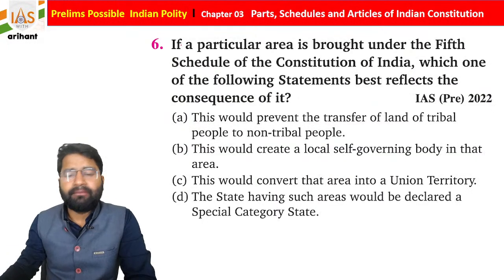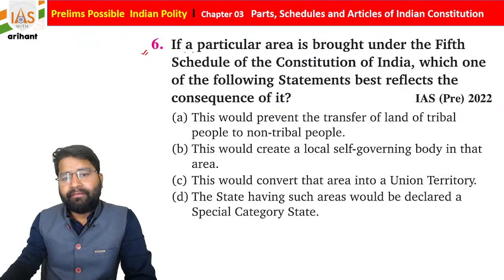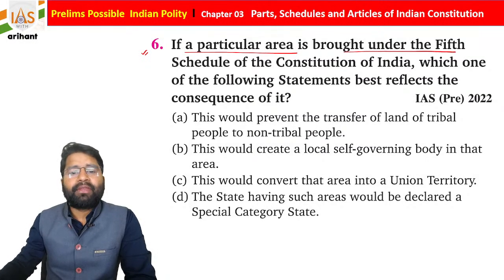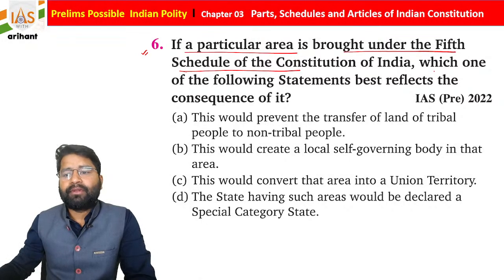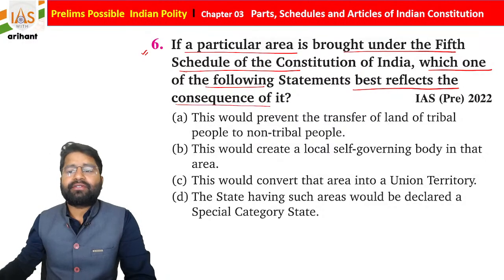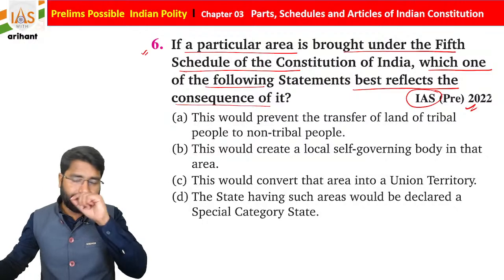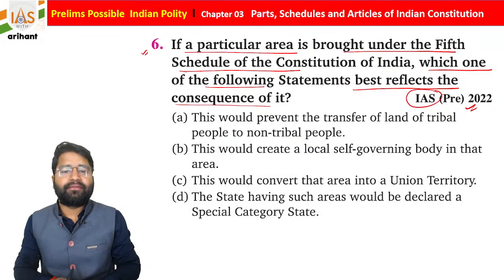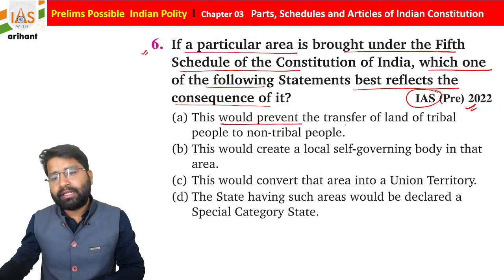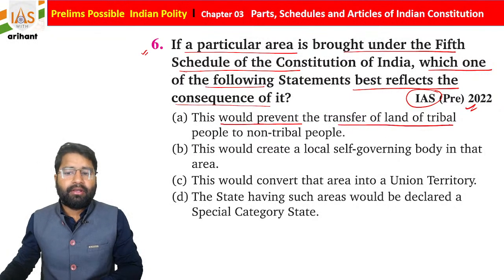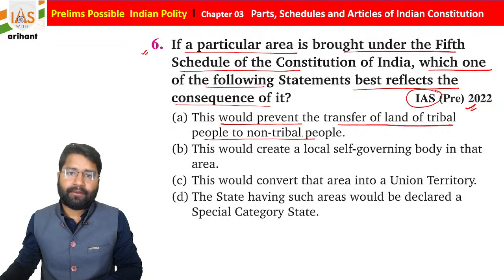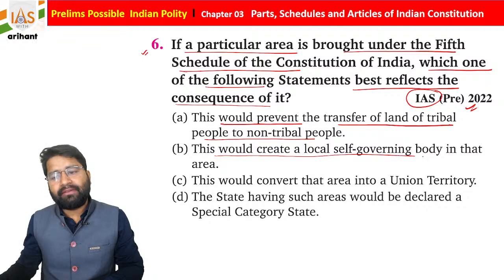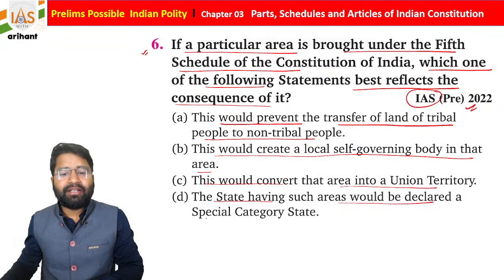Now we are moving towards another question. If a particular area is brought under the 5th Schedule of the Indian Constitution, which one of the following statements best reflects the consequences of it? Students, this is from UPSC CSE 2022. Now choose very carefully. This would prevent the transfer of land of tribal people to non-tribal people. This would create a local self-governing body in that area. This would convert that area into a union territory, and the state having such area would be declared as a special category state.